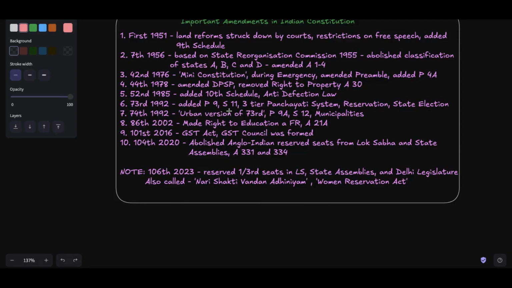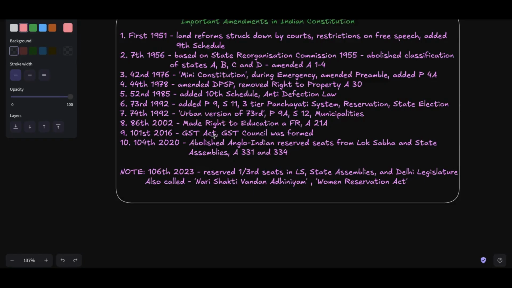73rd, 1992, added Part 9 and Schedule 11, which covers the three-tier panchayati system, reservation, and state elections, right? So these are the three important things which were added via the 73rd Amendment Act 1992. Then comes the 74th Amendment Act 1992.